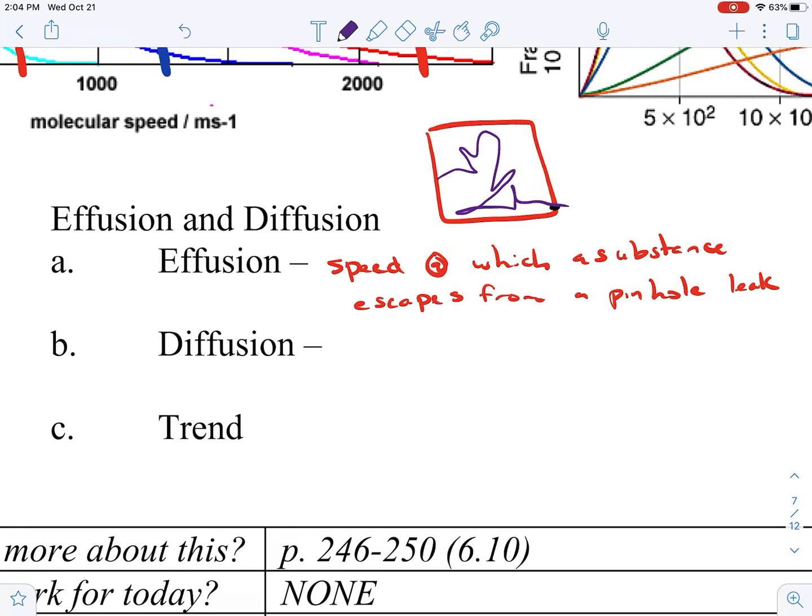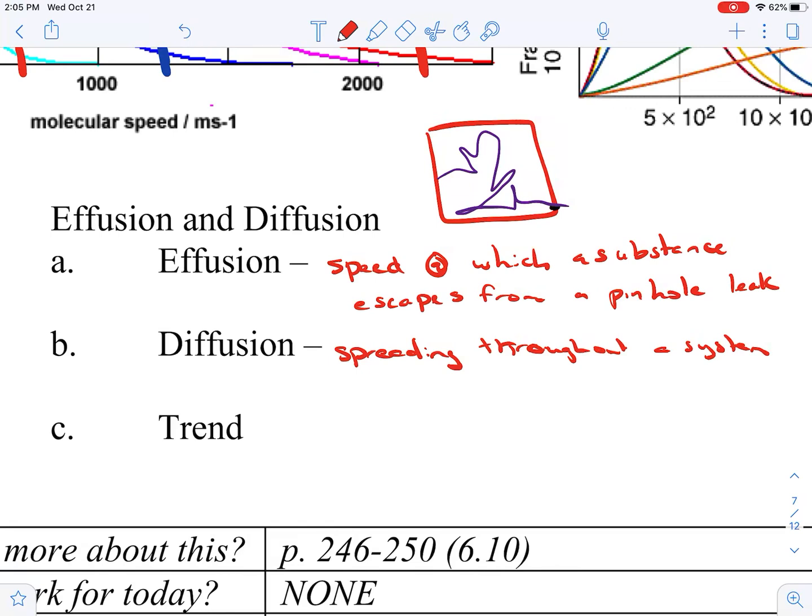Then we have diffusion, which is the rate that a substance spreads throughout a room, or throughout a system. Both of these depend on the mass of the substance.